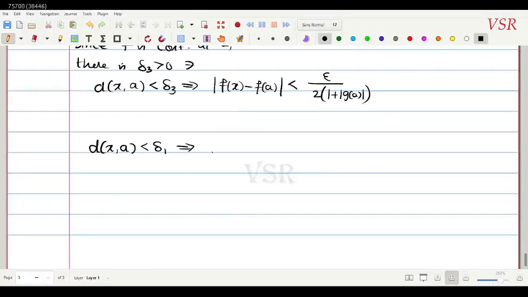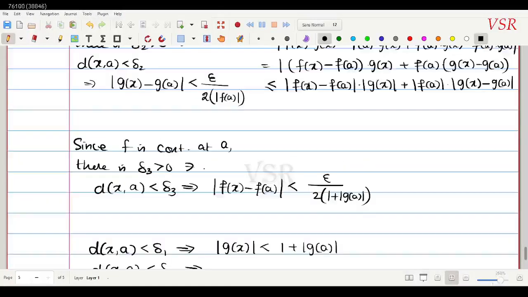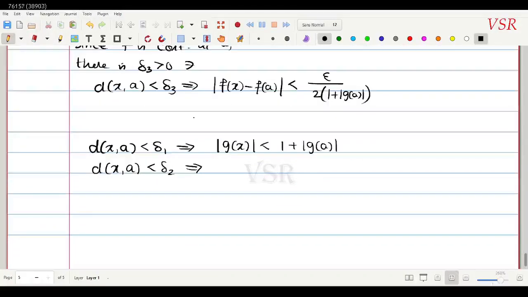This is the first condition. The second: whenever distance between x comma a is less than delta 2, this would imply that modulus of g of x minus g of a is less than epsilon divided by 2 times 1 plus modulus of f of a.